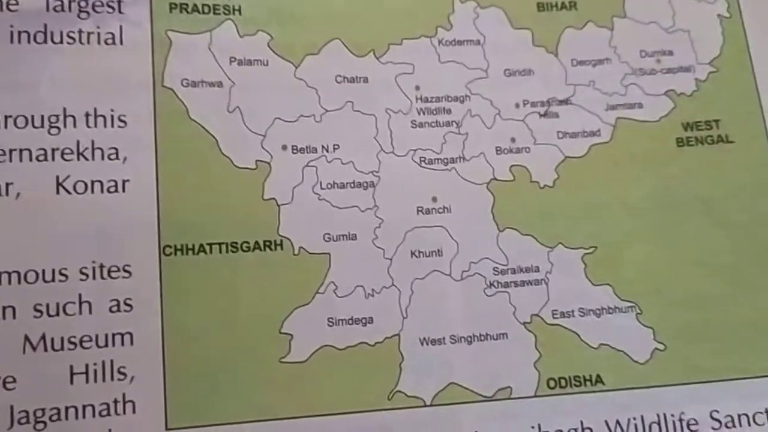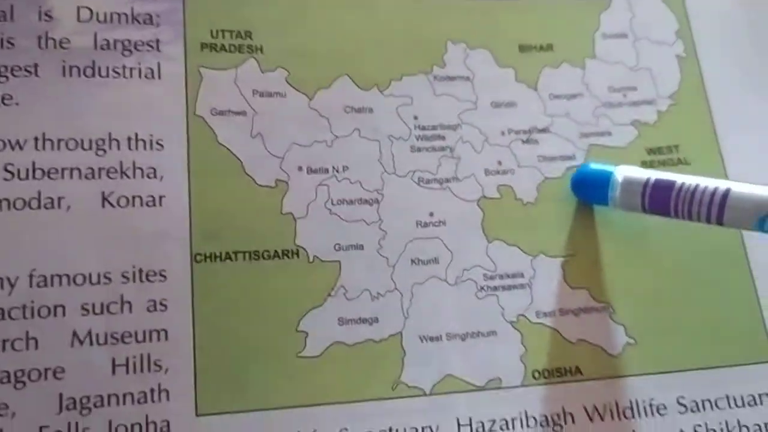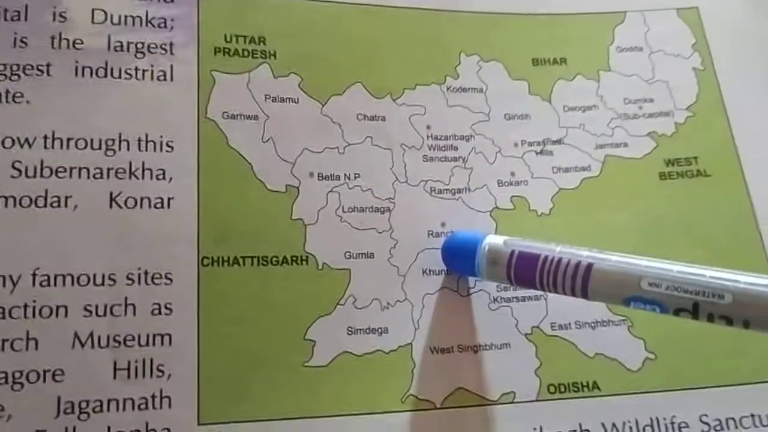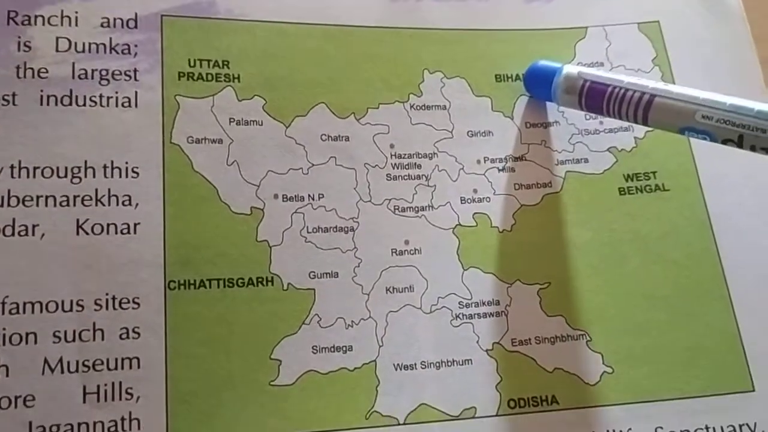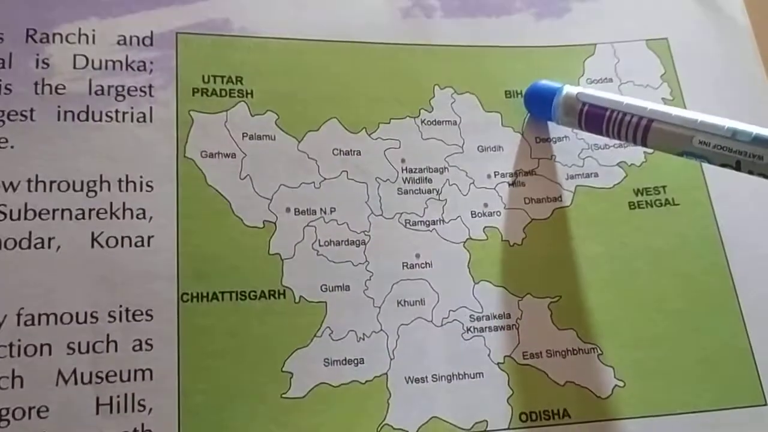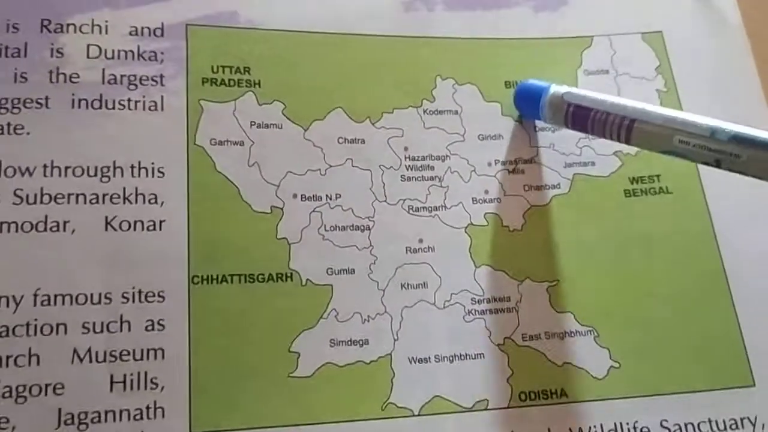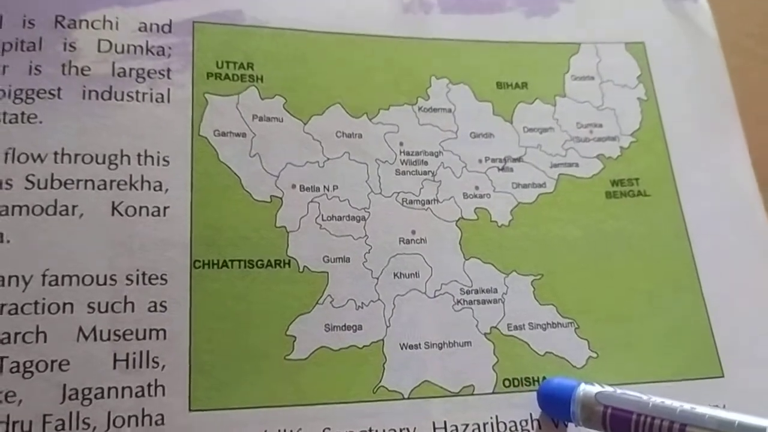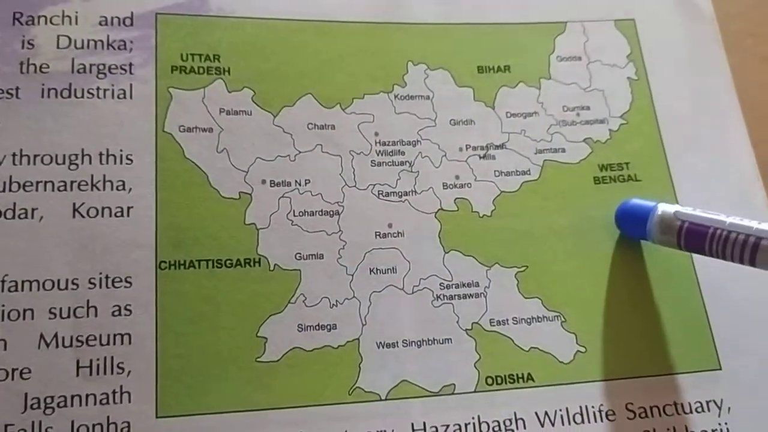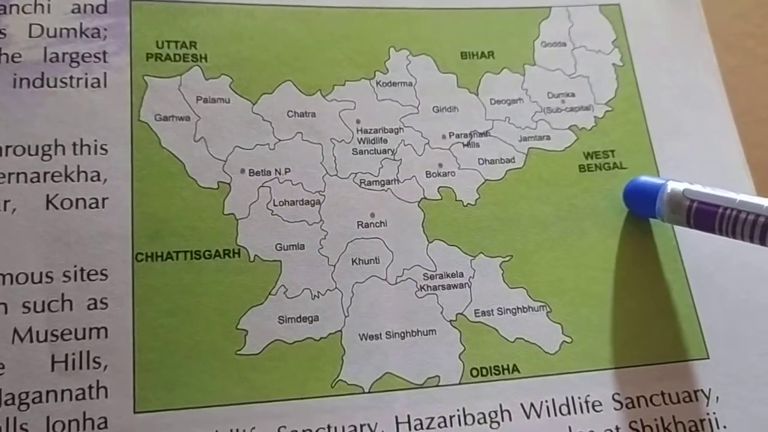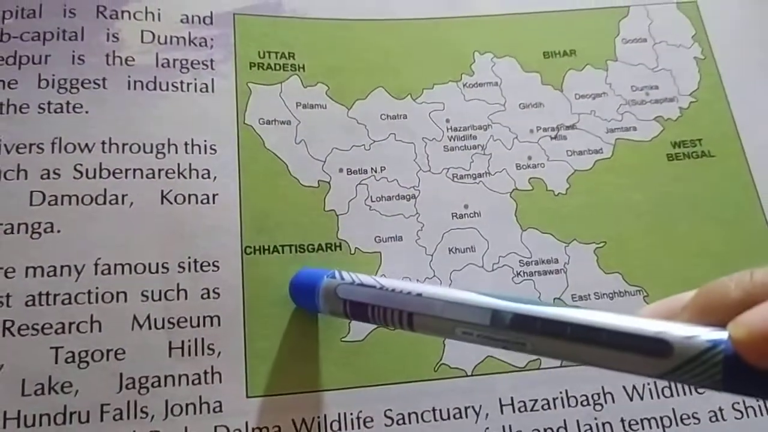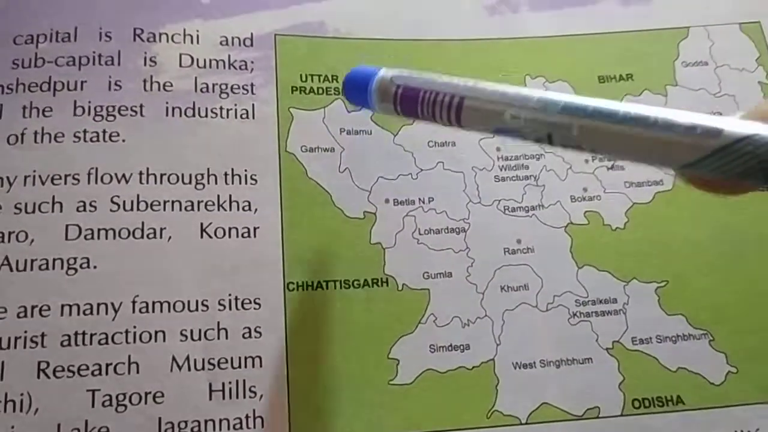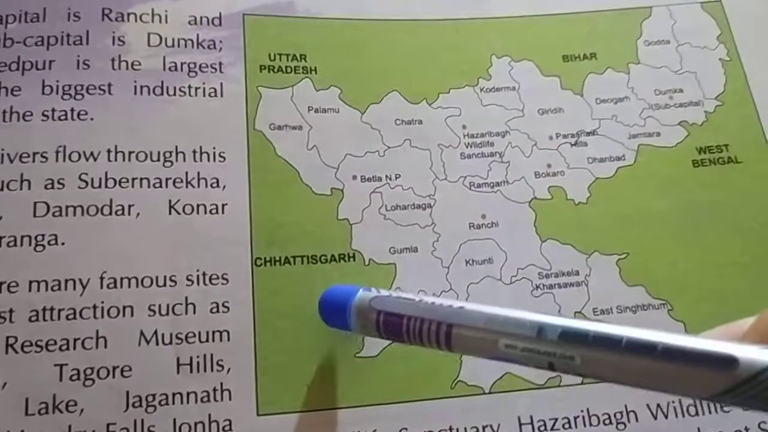Now look at the picture. This is the state Jharkhand. Okay, this is the picture of the state Jharkhand. See, in the north side of the state Jharkhand there is the state Bihar. In the south side there is the state Odisha. In the east side there is the state West Bengal. In the west side there are two states: one is Uttar Pradesh, another is Chhattisgarh.